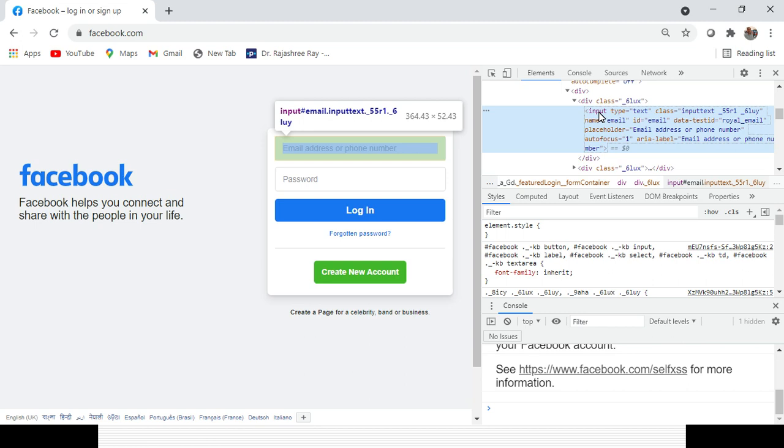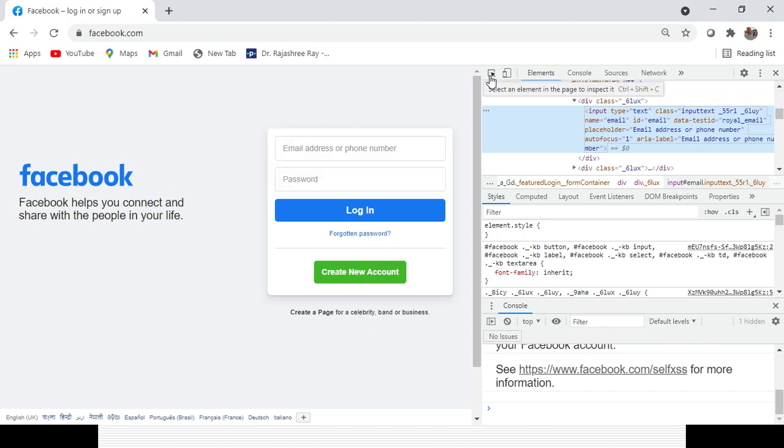Similarly, if the tag name is an anchor tag A, it will be a link. If the tag name is img or src, it will be an image. If it starts with A, it will be a link or hyperlink. If it starts with TD, it will be a table. If it starts with the select tag, it will be a drop down field. That's why you can easily identify what it is all about.